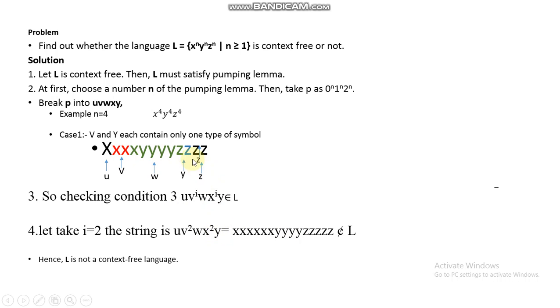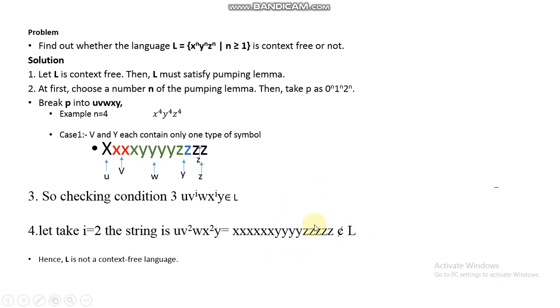Then x squared. What is x? Here the x is y. Means z squared. Then the last one is y, that is z. So this is x to the power 6, y to the power 4 and z to the power 5. In the starting, all the powers were n, like x to the power n, y to the power n and z to the power n. But now we get x to the power 6, y to the power 4 and z to the power 5. So this is not equal, meaning this string does not belong to L.